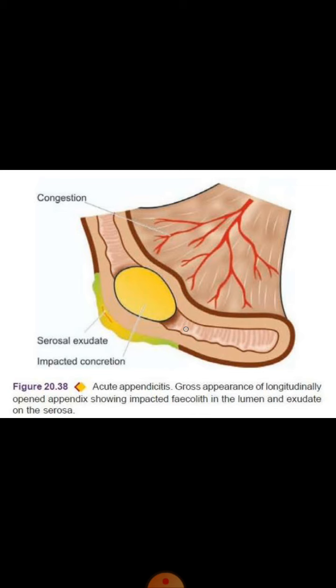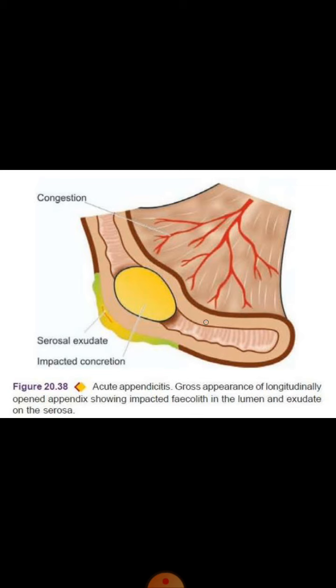Whenever there is inflammation, there is neutrophilic infiltration, so neutrophils come here and this area becomes inflamed and enlarged. Due to this excessive inflammation there is a decrease in the blood supply, because the blood vessels also become compressed.